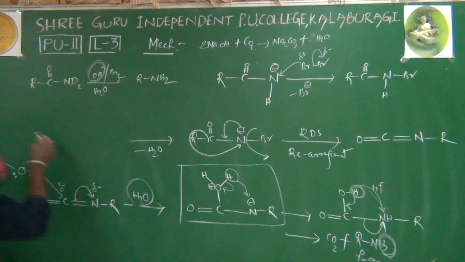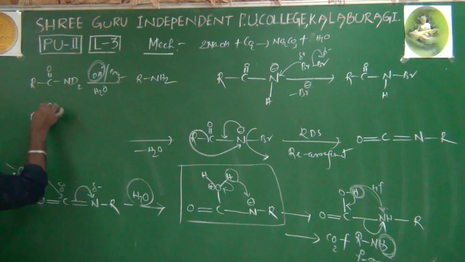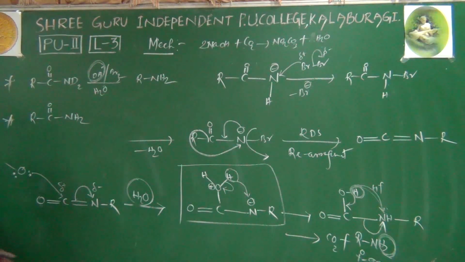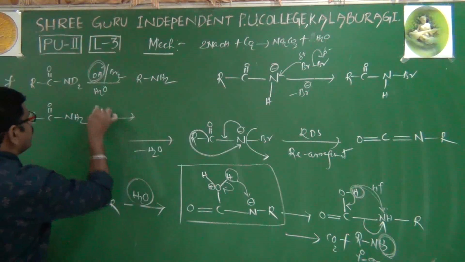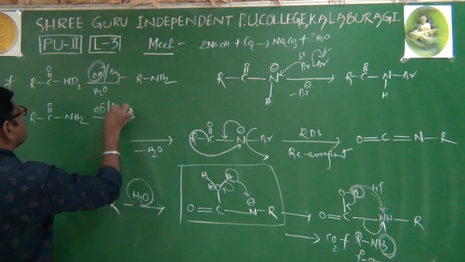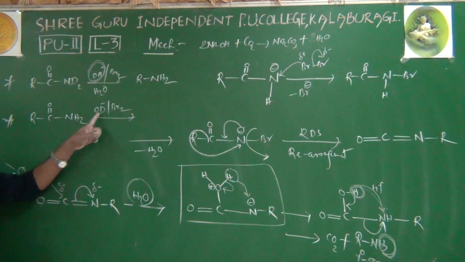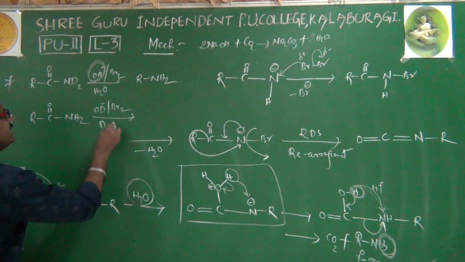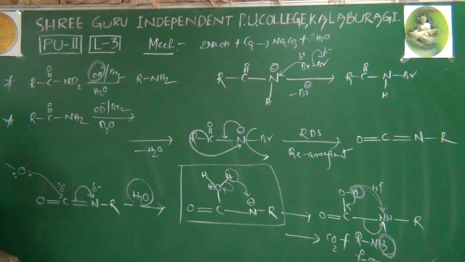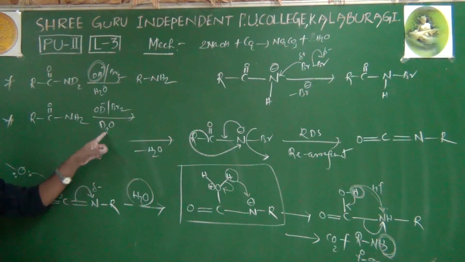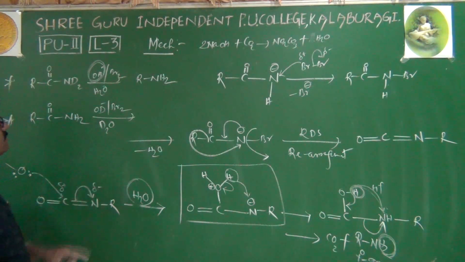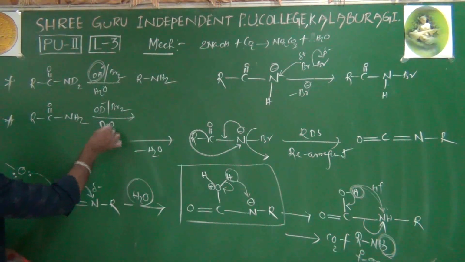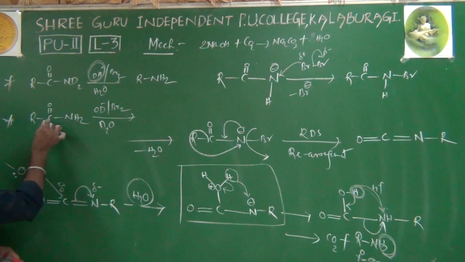Suppose the question is like this: RCONH2. Both are important questions. RCONH2, if I give OD minus and Br2, you have to treat it as D2O, deuterium oxide, instead of water. When you are using deuterium oxide, both deuteriums come and substitute here.